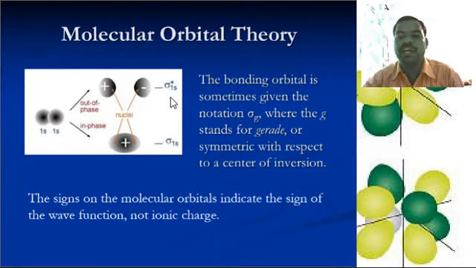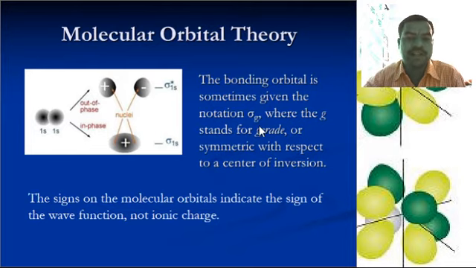In molecular orbital theory, the bonding orbital is sometimes given the notation sigma g, where the g stands for gerade, or symmetric with respect to the center of inversion. The sign on the molecular orbital indicates the sign of the wave function, not ionic charge. Here these two sigma 1s combine together to form the bonding molecular orbital, and here is sigma star, the antibonding molecular orbital. These two lobes are different from each other, and this is known as the antibonding molecular orbital.